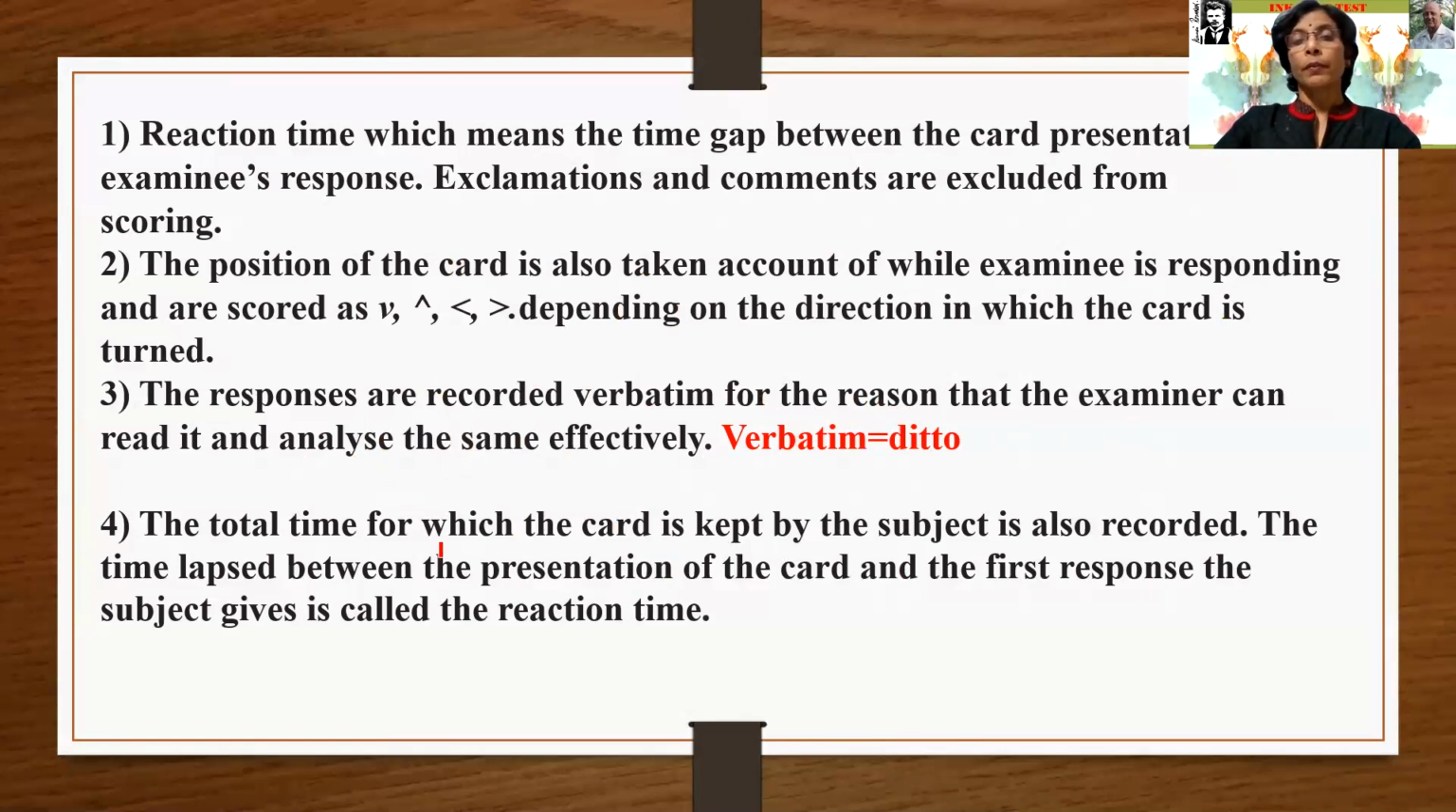The total time for which the card is kept by the subject is also recorded. Means total time is also recorded. The time lapse between the presentation of the card and the first response the subject gives is called the reaction time. See here, reaction time, and it is necessary till the end of the experiment. Okay, reaction time, the first response and the presentation of the first card, and that reaction time is noted there.